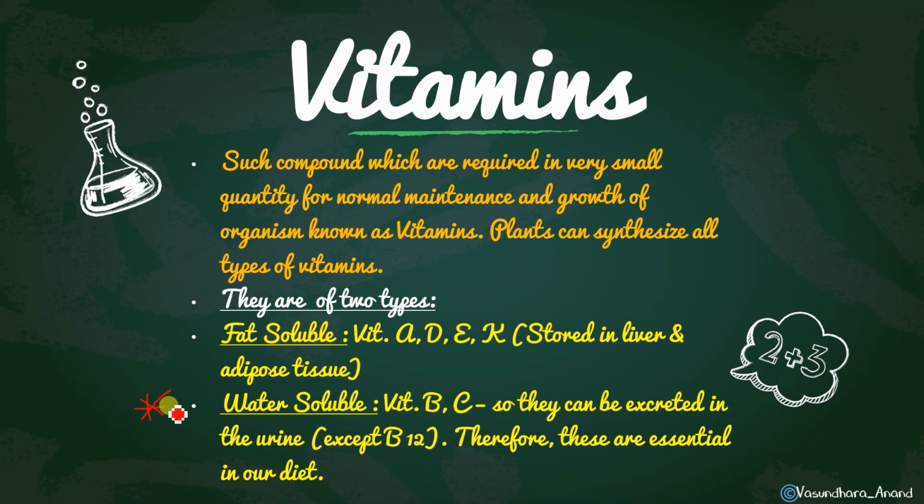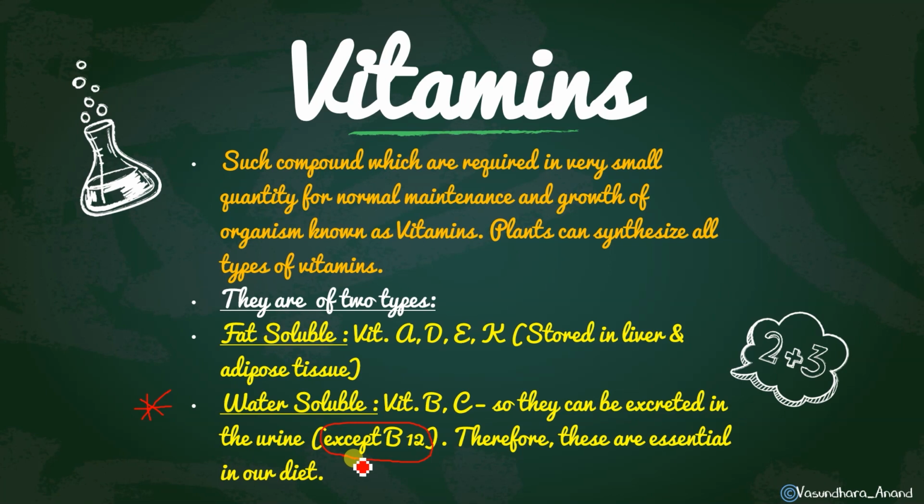The water soluble vitamins are the rest other than A, D, E, K, that is B and C. So B and C vitamins are water soluble, and since they are water soluble, they can be excreted in the form of urine, except B12. B12 stays stored in our body. Vitamin B has many parts: B1, B2, B3, B4, something like that.